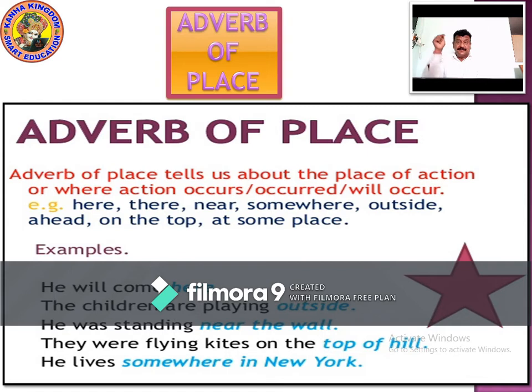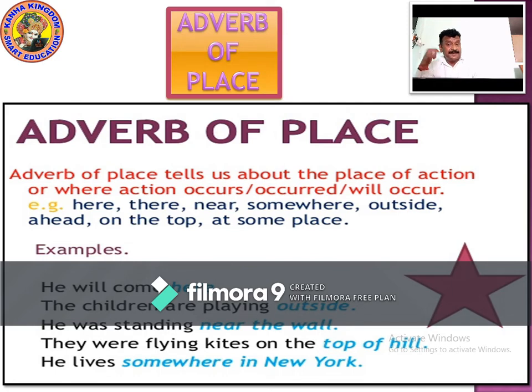Right? So now here, there, near, somewhere, outside, ahead, on the top, at some place. When you talk about all these things, adverb of place tells us about the place of action, of where the action has taken place, where it will take place, or where it will happen, or where it's happening.